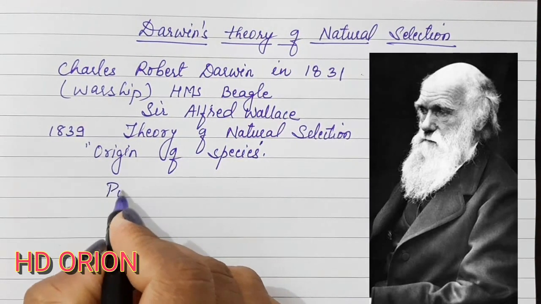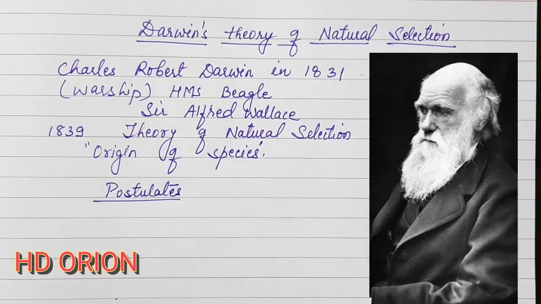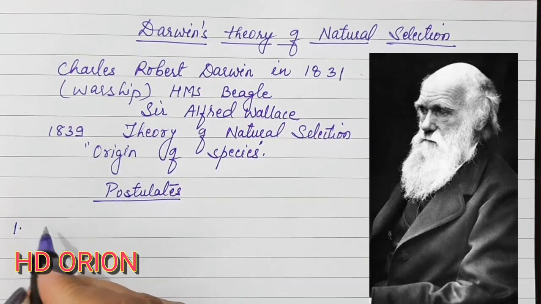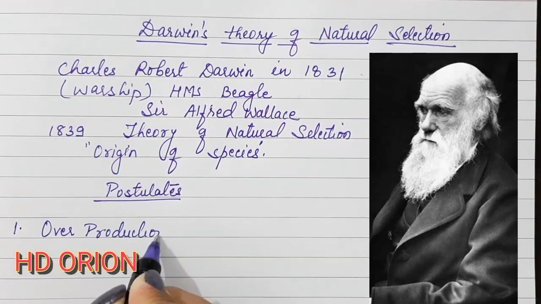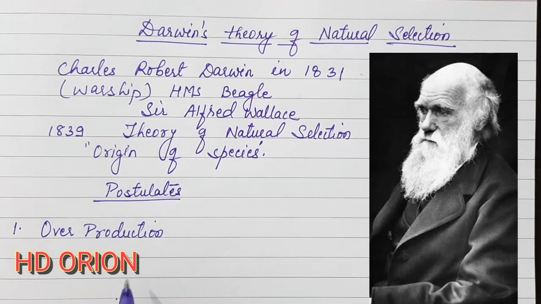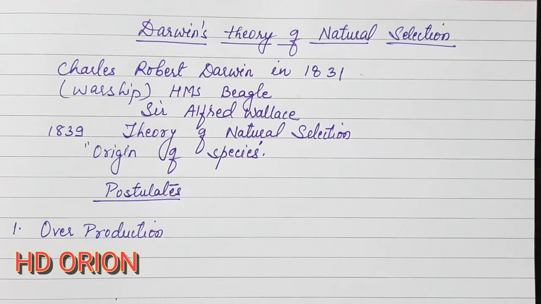Let us see the postulates of Darwin's theory. Postulates means the important features of the theory. The very first thing that Darwin told was that every species has a tendency of overproduction. That means reproduction. All the organisms produce far more offsprings than can actually survive. Usually the parents think that if there are more children, some may survive and some may not, and therefore there are always more offsprings than can survive.